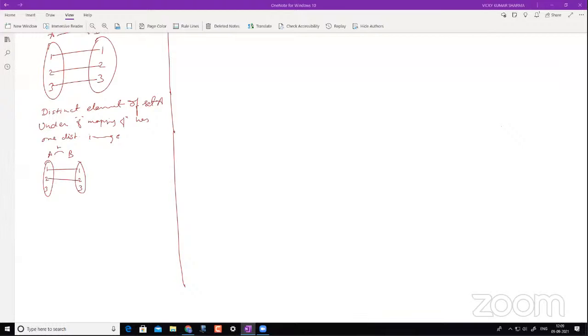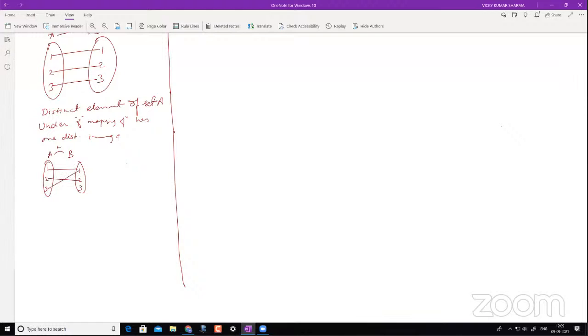The answer is no. First of all, this is not a function, because this element has no image. So that itself is gone.